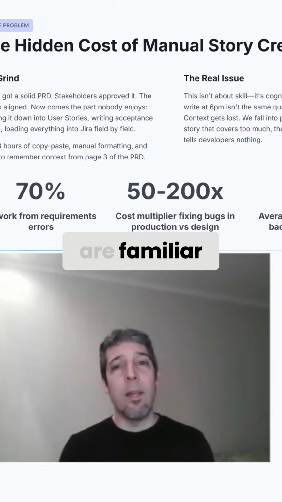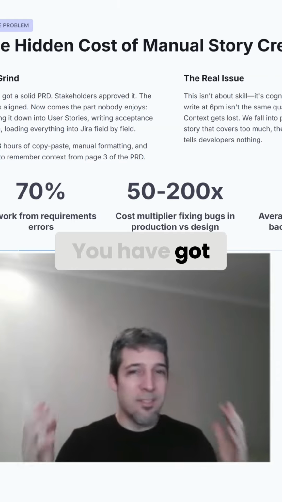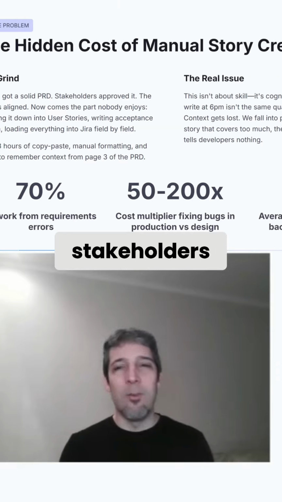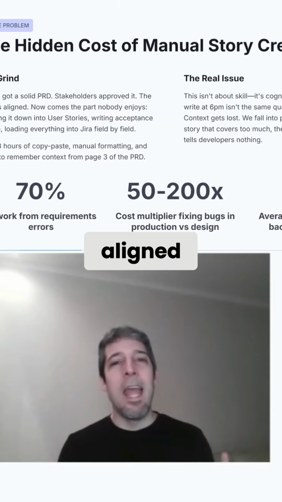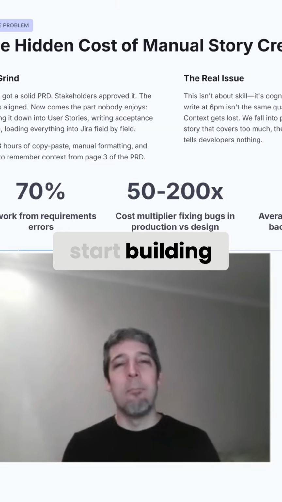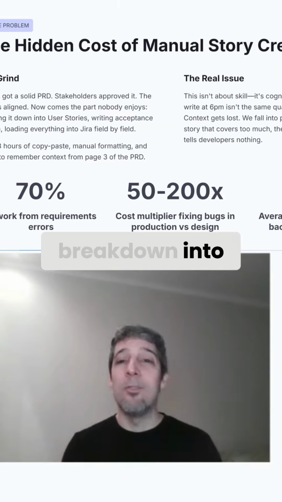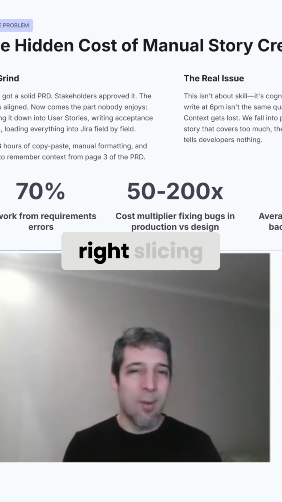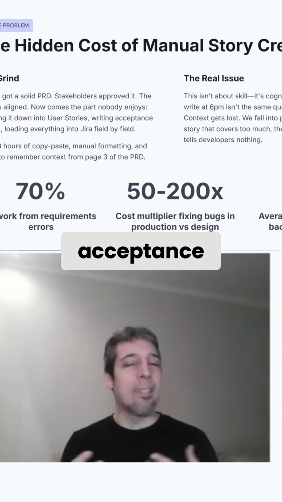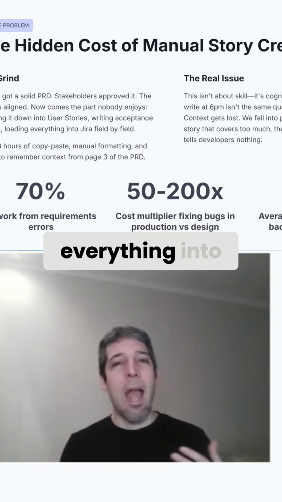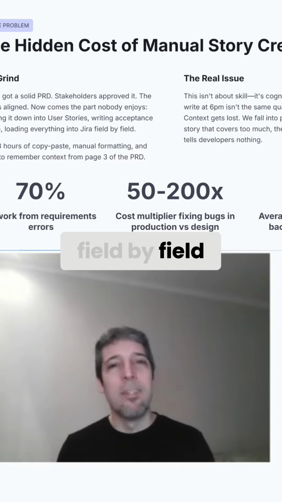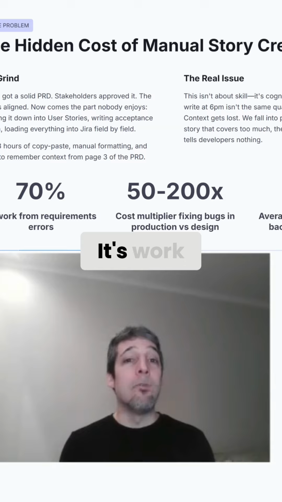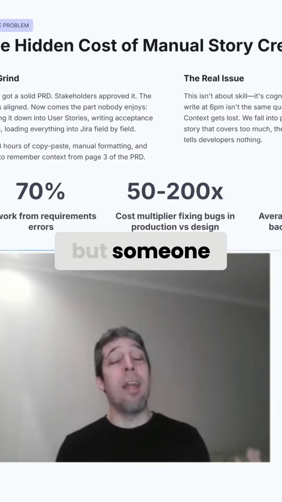And I hope you are familiar with this situation. You have got a solid PRD, stakeholders reviewed it, the team is aligned, everything is ready to start building. But first comes the breakdown into user stories. Writing each story, figuring out the right slicing, defining acceptance criteria, loading everything into Jira field by field, mapping dependencies. It's work nobody enjoys, but someone has to do it.